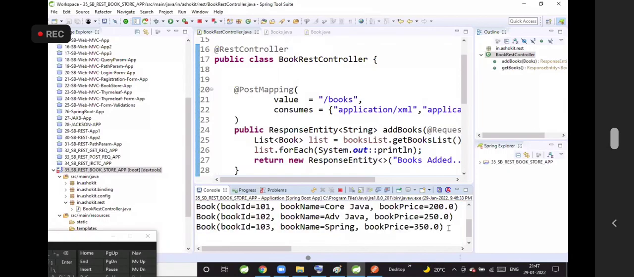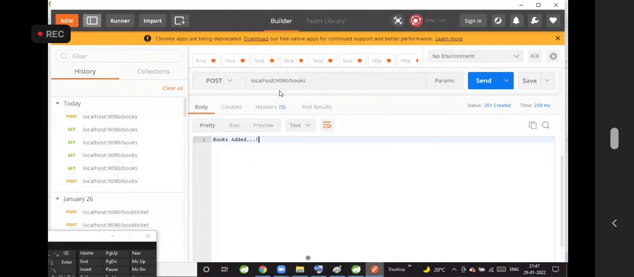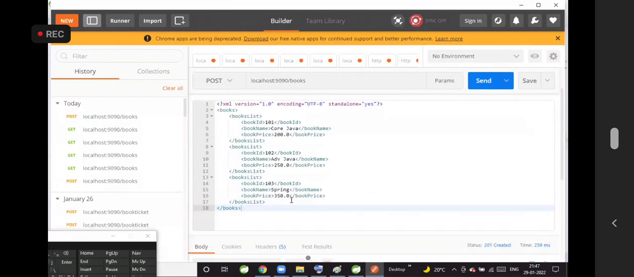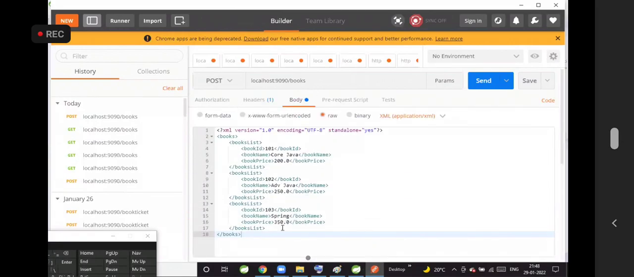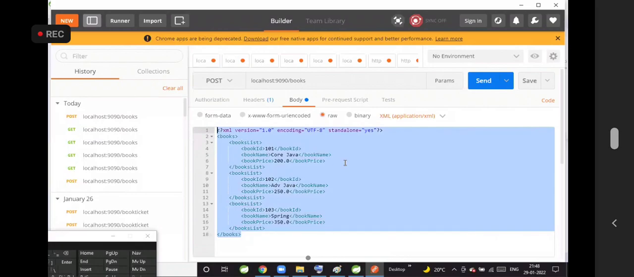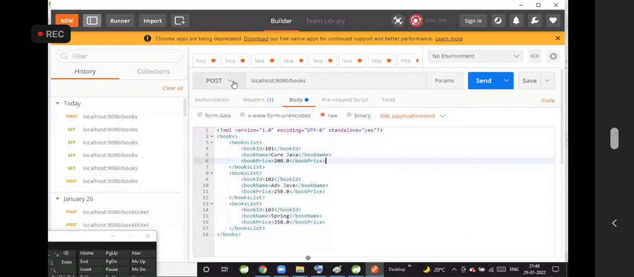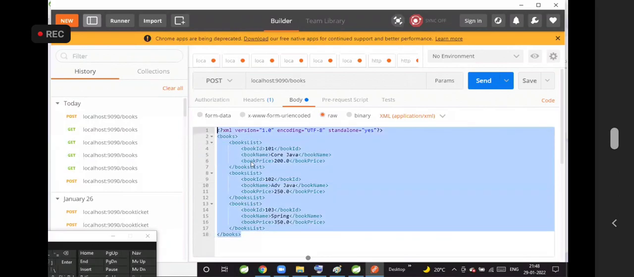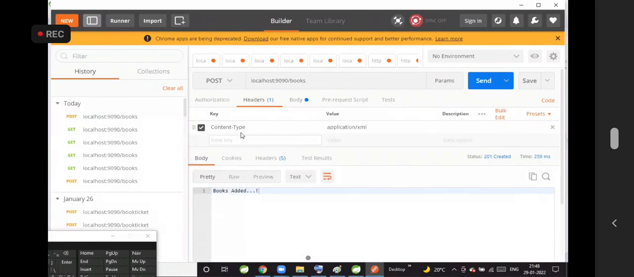How am I sending the books data from the request? From the Postman, I am sending the books data in the request body using XML format. How will the server understand that I am sending the data in the XML format? Content type. Content type is application/XML.